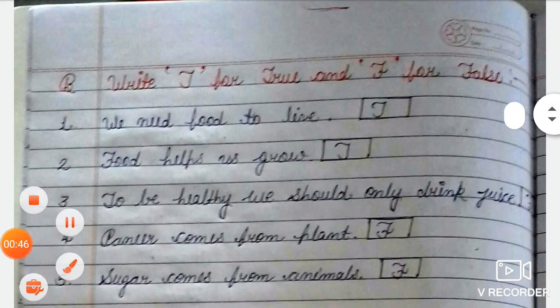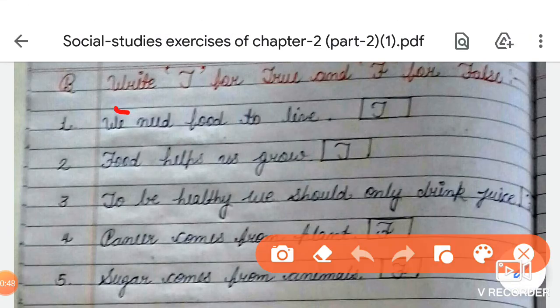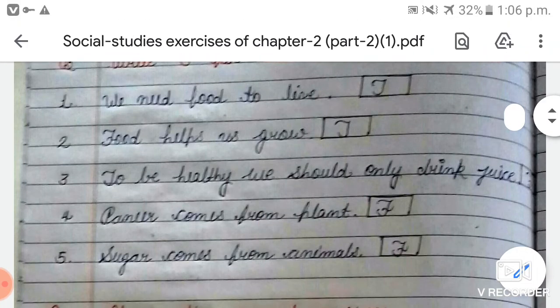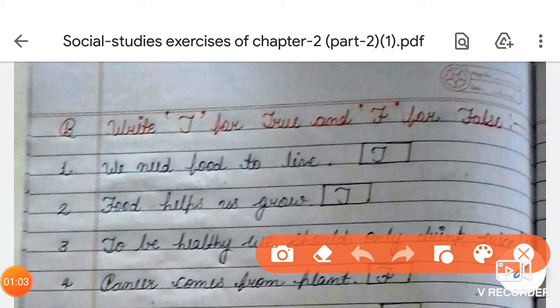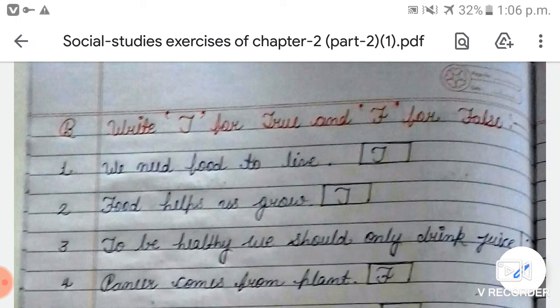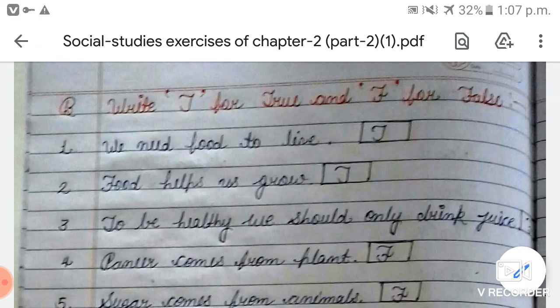So first one is write T for true and F for false. Okay, students. So first one is we need food to live. So is it true or false? You have to write T or F. Okay, students. If the statement is true, then you have to write T, and if a statement is false, then you have to write F. Okay?